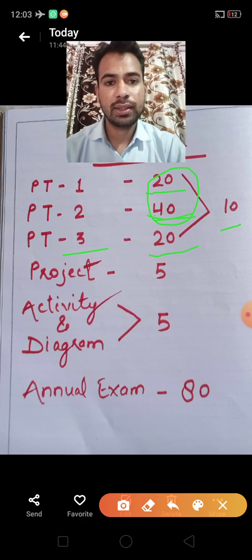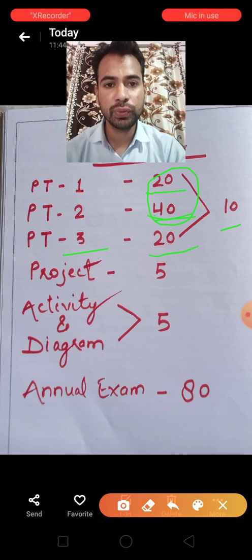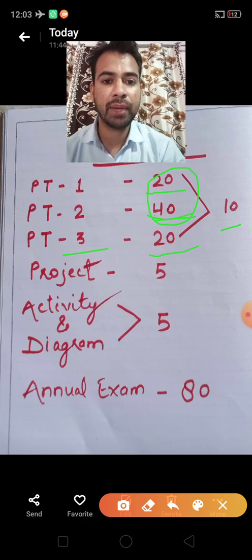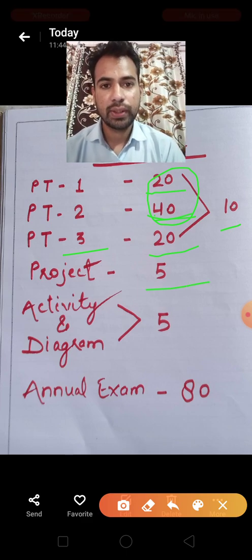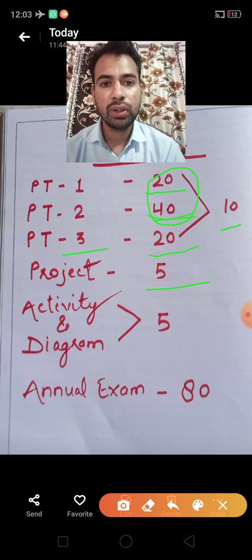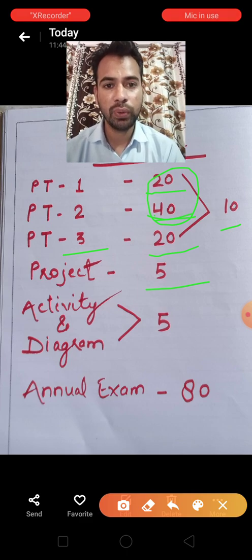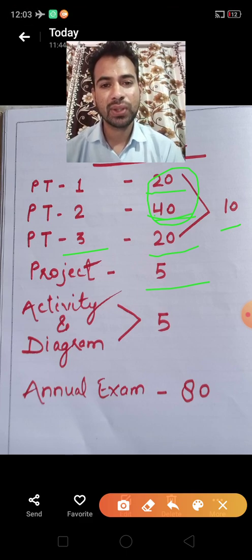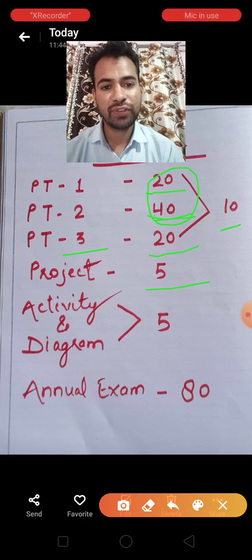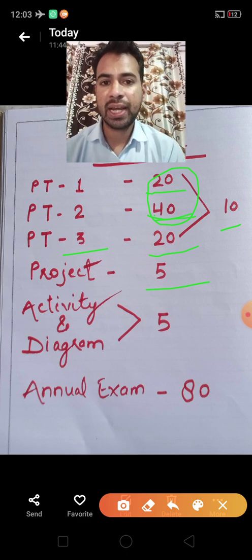After that, children, I have given a project, that is holiday homework, to you. That is of 5 marks. If you have made your project, you can upload it directly to the link given below in the 7th standard group. So the 5 marks are for the project, the holiday homework I have given to you.